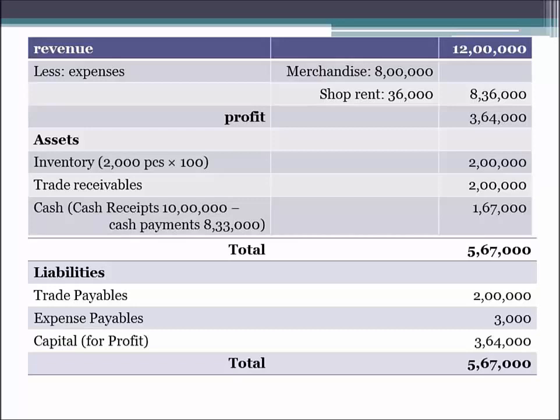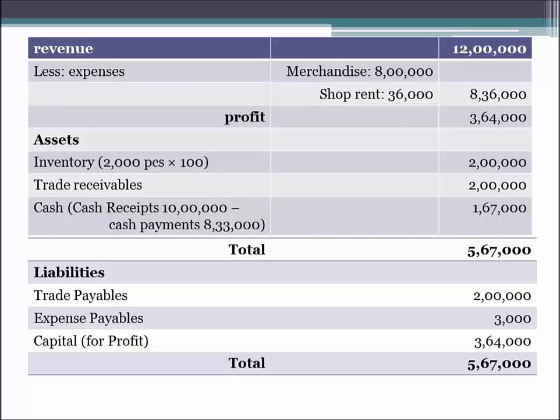So now you see how the matching and the periodicity concept has operated in order to find out the profit for a particular year for any business. We deduct this 8 lakh 36,000 from rupees 12 lakhs, and the profit we get is 3 lakh 64,000. Now this is how the income is calculated. Next comes the financial position of the business. What is the financial position of the business at the end of 1 year? When the business has operated for 1 year, how the business has done and where the business is standing at the end of 1 year.